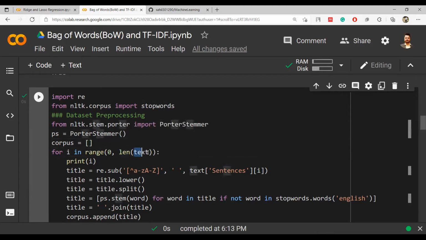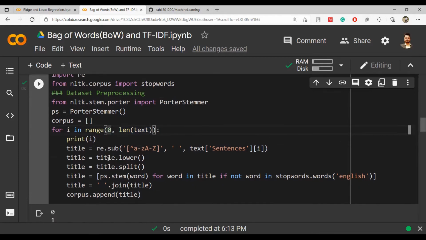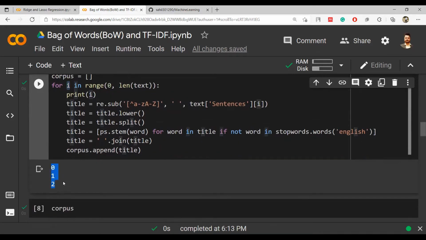We have this text, and text has a length of 0, 1, 2, so the total length is 3. It will go one by one through all the sentences. You can print this. I printed it for myself to check that it is being done for all three sentences. I can now make it a comment so that i does not get printed.